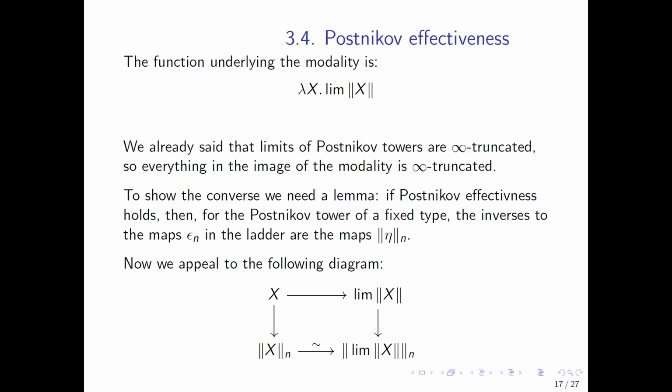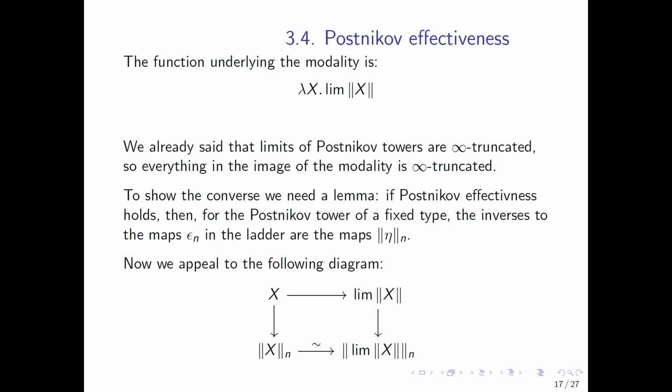If we know that, then we can appeal to the following diagram to show that this eta here is infinity connected, because now this means that if X is infinity truncated, then this is already an equivalence. So X is already in the image of the modality. So all infinity truncated types are in the image of the modality, right?